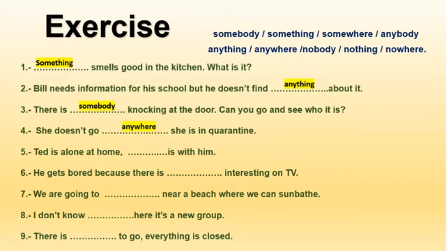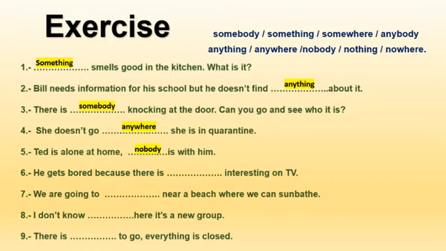Now the next one, Ted is alone at home. It's alone, okay? Now, is he alone? So nobody is with him. Okay, nobody, it's a negative expression, and is, it's positive. That's why we use nobody is with him.